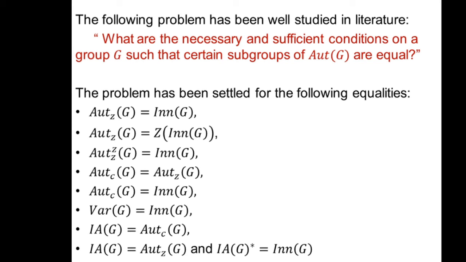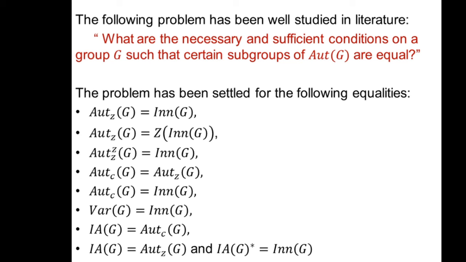The following problem has been well studied in the literature: what are the necessary and sufficient conditions on a group G such that certain subgroups of Aut(G) are equal. This problem has been settled for the following equalities. Number 1, Aut_cent(G) equal to Inn(G). Number 2, Aut_Z(G) equal to Z Inn(G).